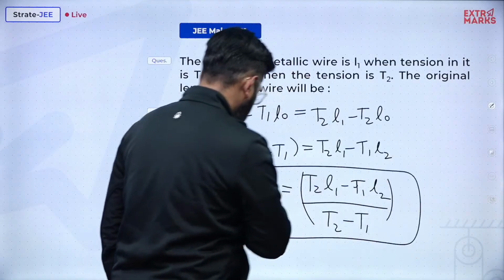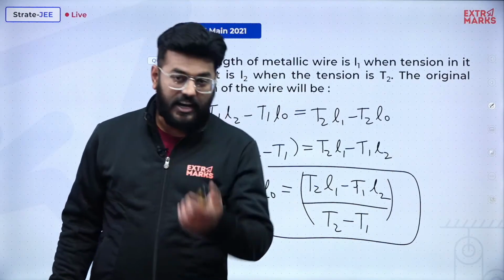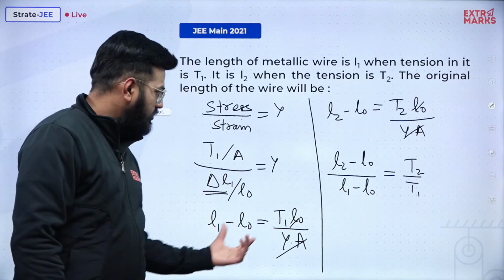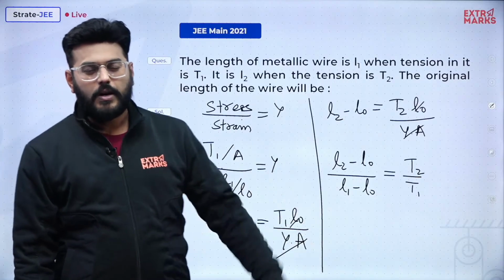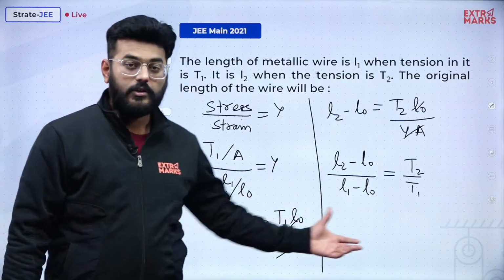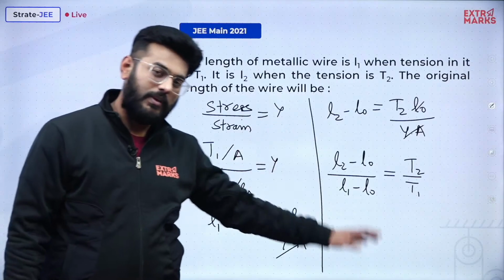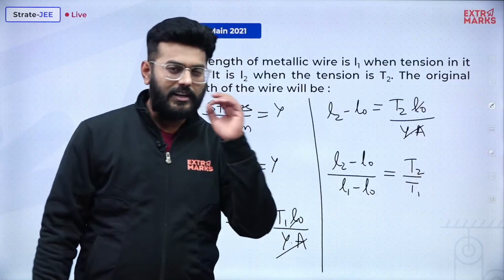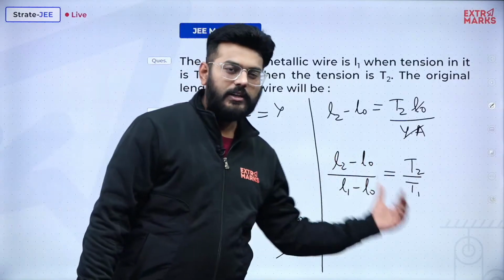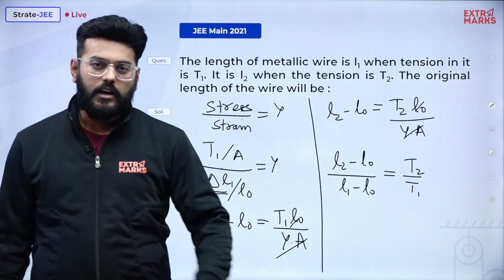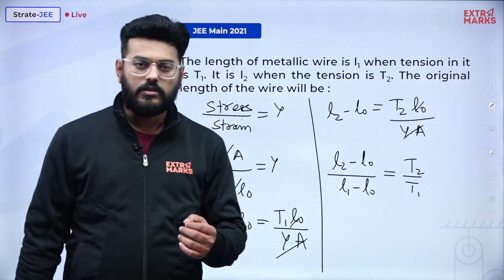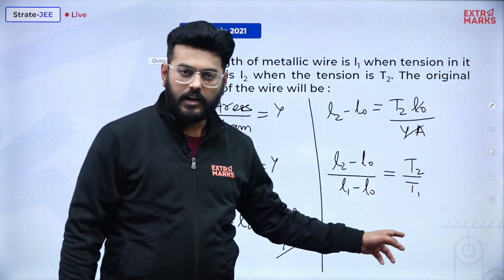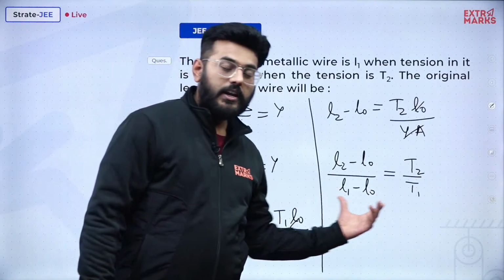It was more of mathematics, right? The entire physics was just restricted to this equation. If you were capable of deducing this relation, then the rest was entirely mathematics. You need to be strong in mathematics, because maths is the language of physics. You need to be very clear with mathematics while multiplying, as there is an element of error in this multiplication. Even I, while solving this question, confused it with T1 up and T2 down. So you need to be very careful with these things.